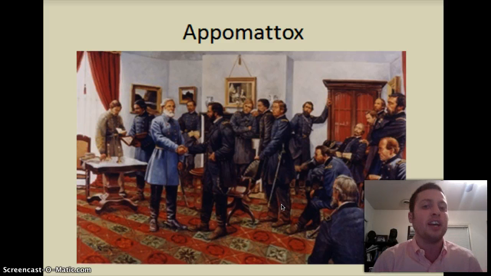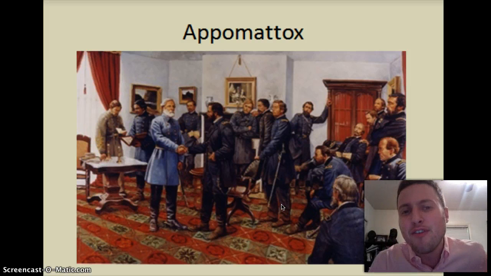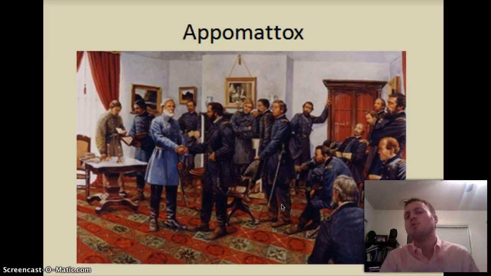Appomattox is in Virginia. It is where Lee surrendered to Grant. When Lee was done surrendering, his other subordinates, other Confederates, said, hey, Lee, we should fight guerrilla warfare. Let's go into the mountains for like 15, 20 years, live off the land, and keep the fight going. Lee thought, that's terrible. That will keep our country divided. Southerners, we must accept defeat. Southerners, we must move on and rejoin the Union.